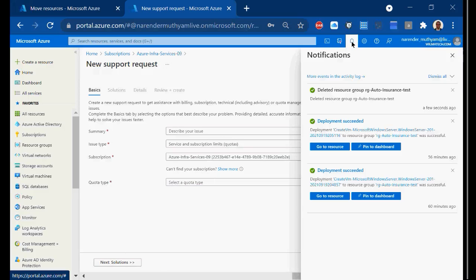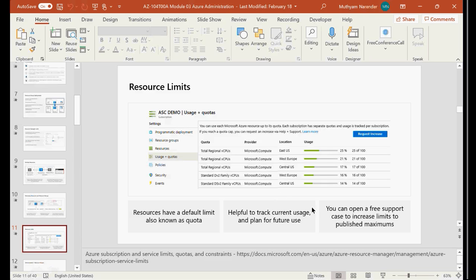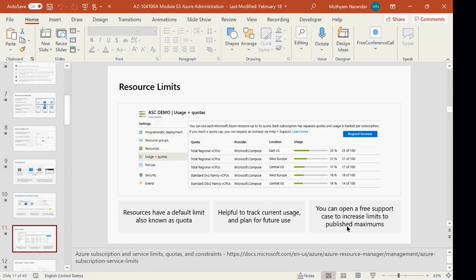And coming back to the notification, we have deleted successfully all the resources within the resource group by deleting the resource group directly at the top level. Right? So that is how you can think about resource limits here.